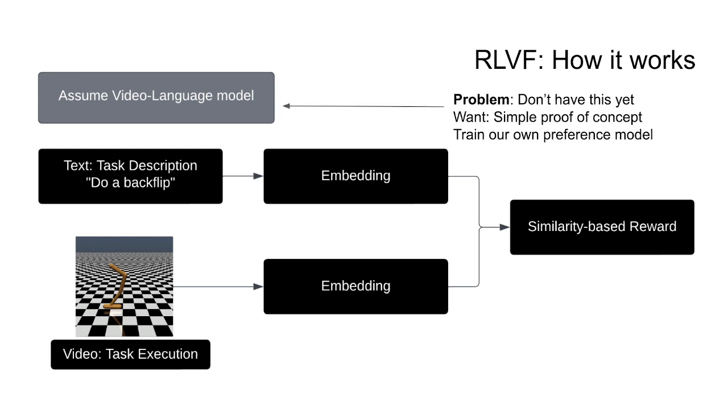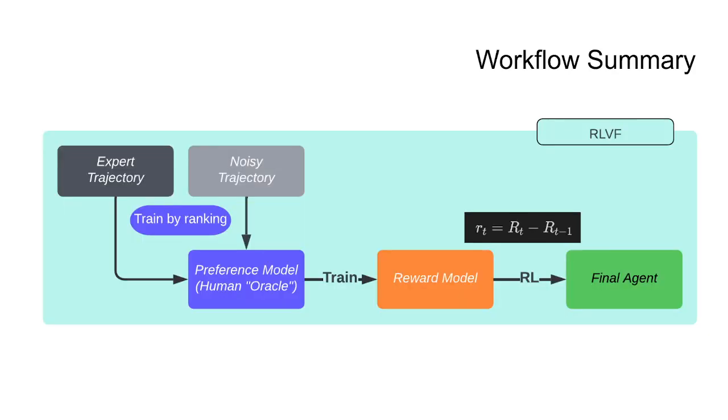The problem is that we don't have such a video language model yet, at least not one that applies generally to robot environments. Therefore, we want a simple proof of concept to validate this idea, and so we choose to train our own preference model. In the following work, we do not consider text, but consider video models fine-tuned on a single fixed task. Our overall workflow is to obtain expert as well as noisy trajectories from policies of varying competence to train a preference model, which can be used interchangeably with a human oracle. The preferences can be used to train a reward model, and the reward model can then be used to train a final agent through standard RL techniques.